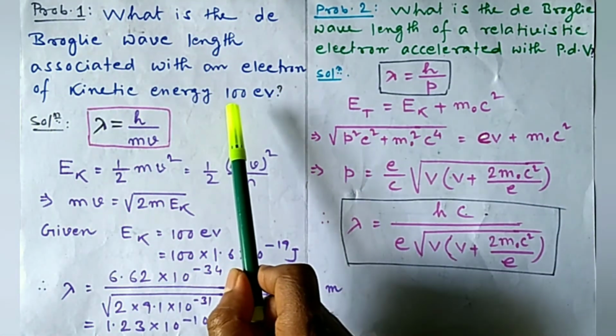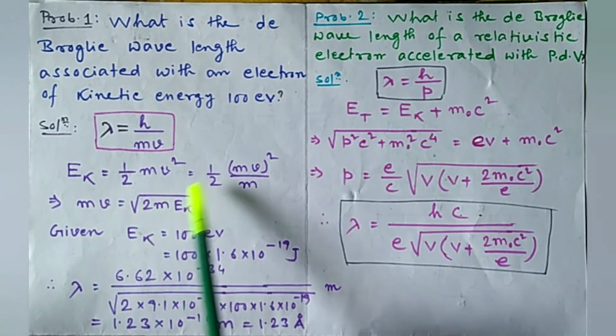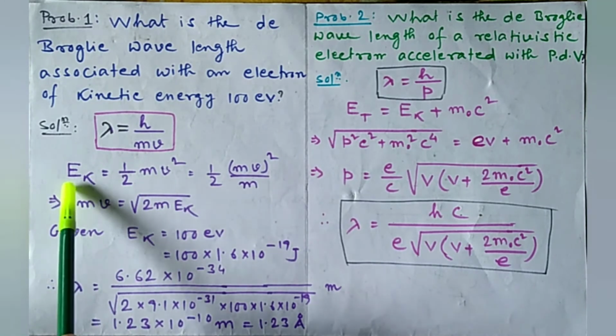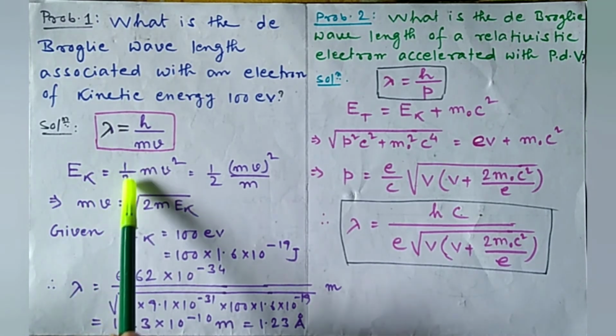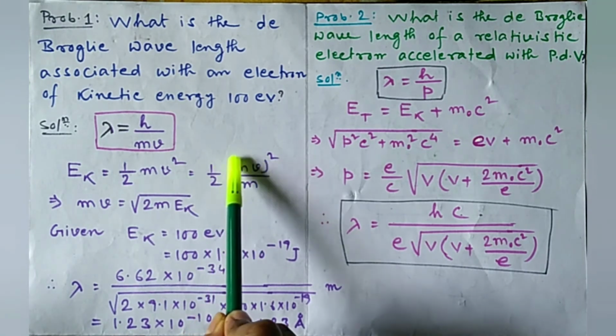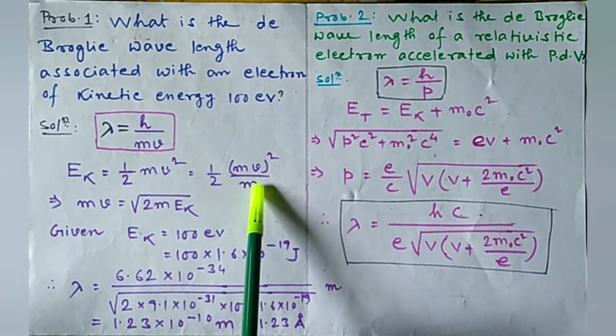At first we have to find the momentum from the kinetic energy. Look, kinetic energy equal to half mv square equal to half mv whole square by m.